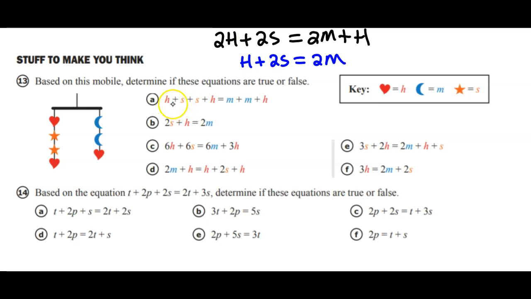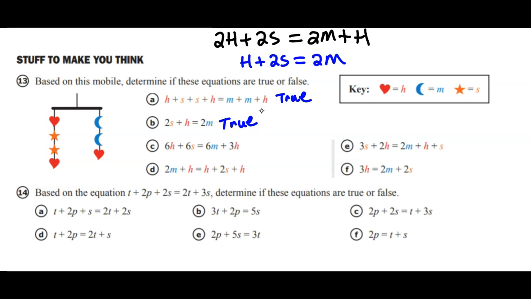Let's see, this one says a heart plus 2 stars plus a heart, or same thing we got right here, equals 2 moons plus a heart. Well, that's the same thing I wrote in black there, right? So that is true. And what do you know? Part B is what I wrote in blue there. You're just subtracting a heart from both sides, so that's true. So far, so good.